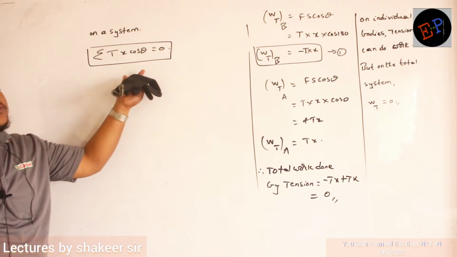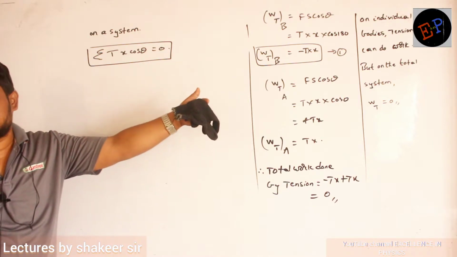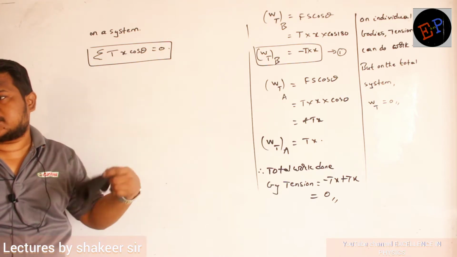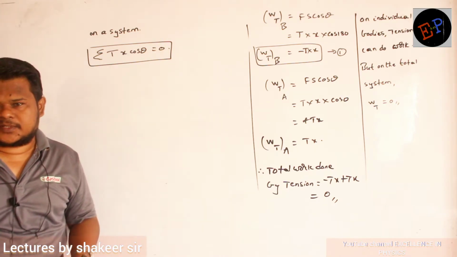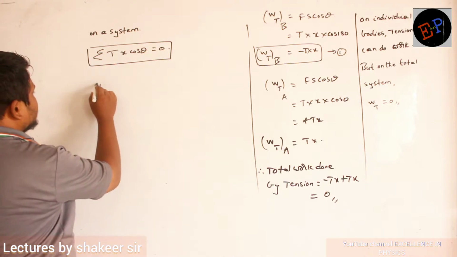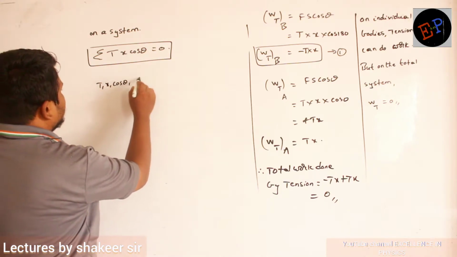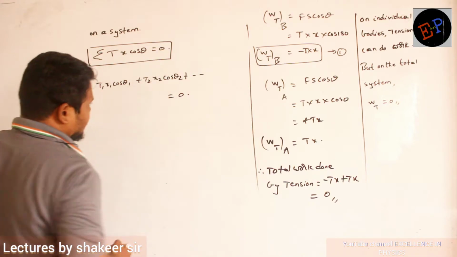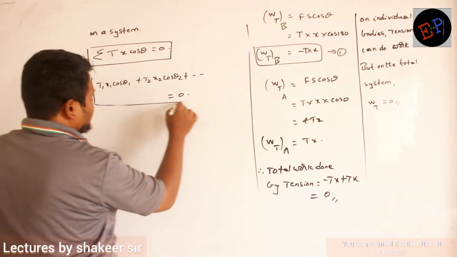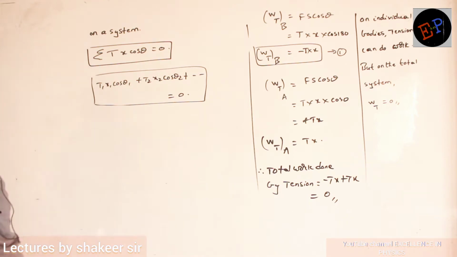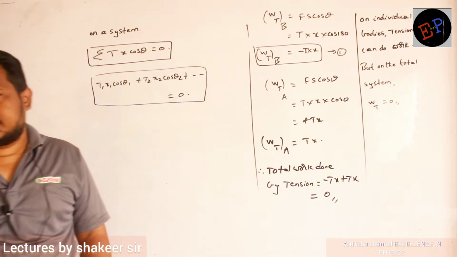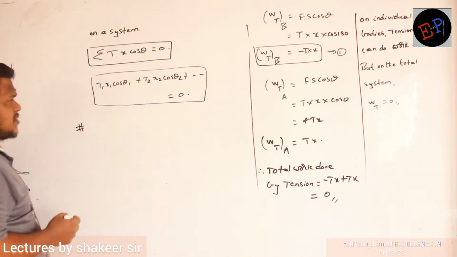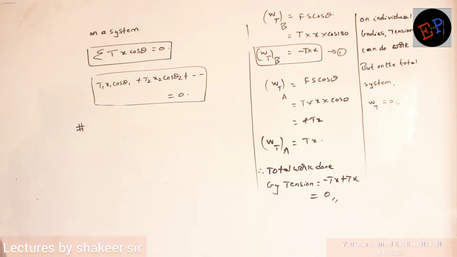So if there are only two blocks, you will write T1 x1 cos theta1 plus T2 x2 cos theta2 is equal to 0. If there are 3 blocks, you will write 3 terms. If there are 4 blocks, you will write 4 terms. Are you able to understand? So for example, I can write like this: T1 x1 cos theta1 plus T2 x2 cos theta2 plus so on. Totally it should be equal to 0. So this method we can call the virtual work done method. Have you understood? That's it. Very simple. Clear? Now let us write some simple examples to understand how to apply this virtual work done method.